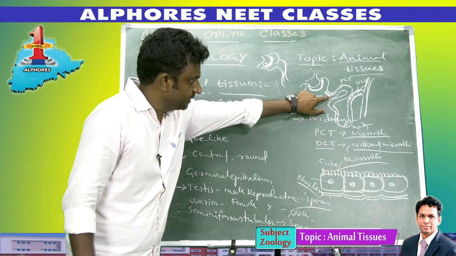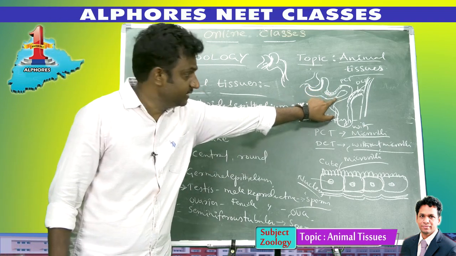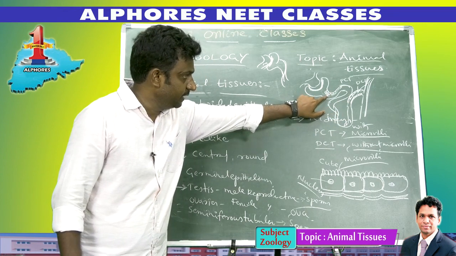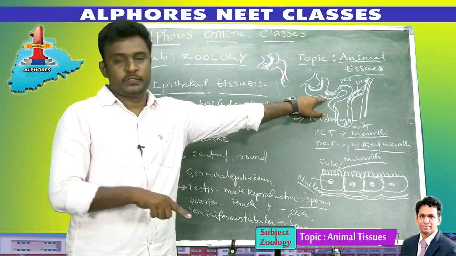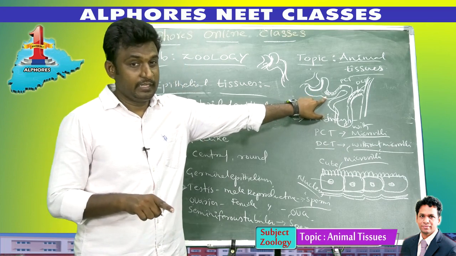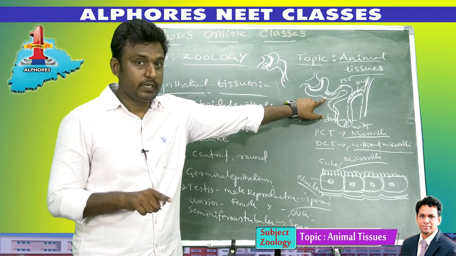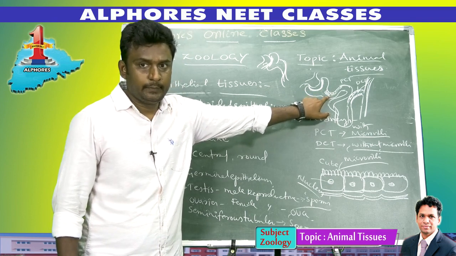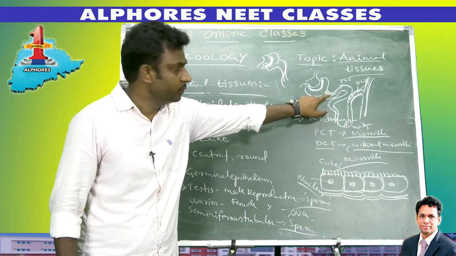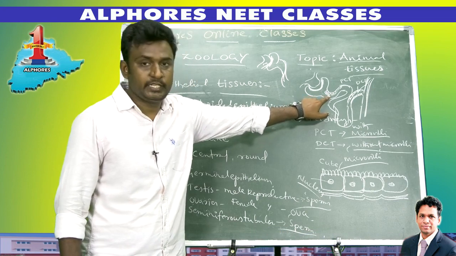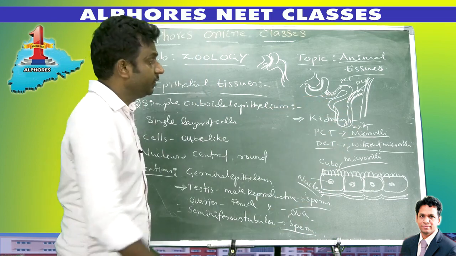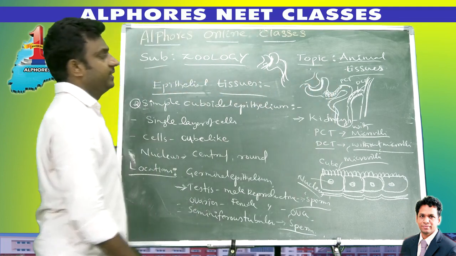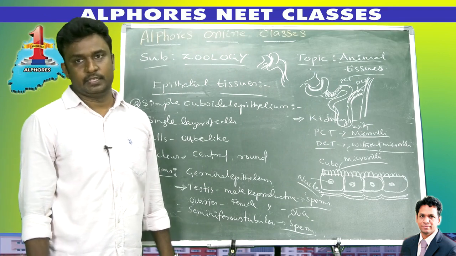Here some materials are absorbed into the blood through the wall of the PCT and DCT. So we can find in which part of the nephron most of the materials are reabsorbed. Most of the materials are reabsorbed into blood through which part? The PCT, because microvilli are present in the PCT. That's why most of the absorption takes place through the PCT only, compared with the DCT, due to the presence of microvilli. Microvilli increase the surface area for absorption of materials.